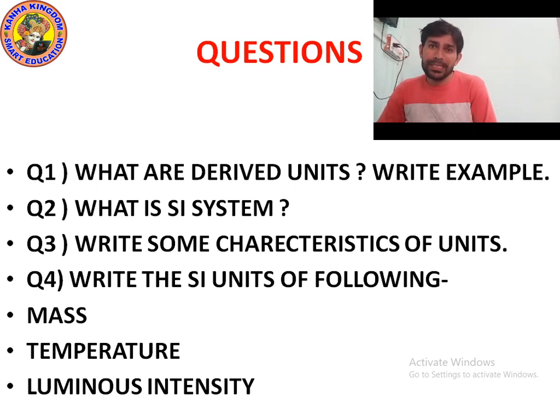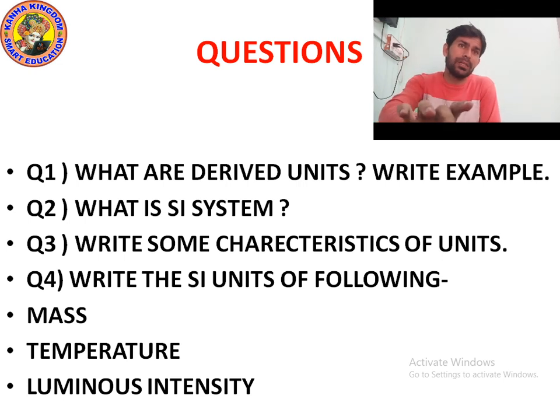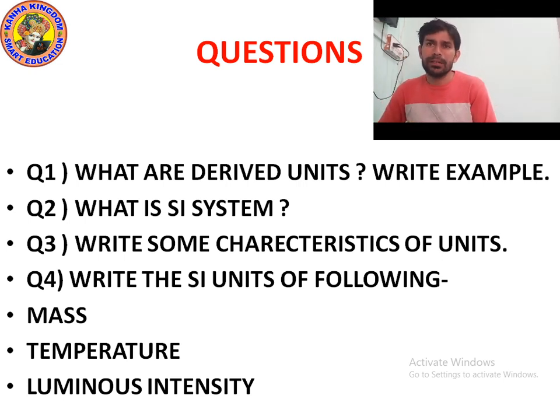Mass, temperature, luminous intensity are physical quantities. There are 2 types of physical quantity: fundamental quantity and derived quantity. There are 7 fundamental physical quantities: length, mass, time, temperature, electric current, luminous intensity, amount of substance.